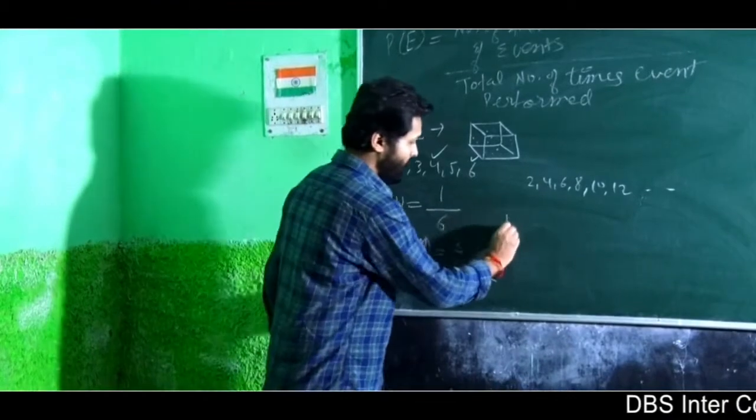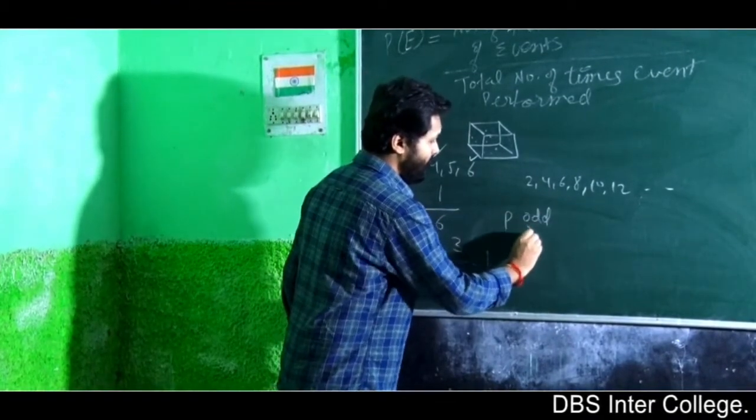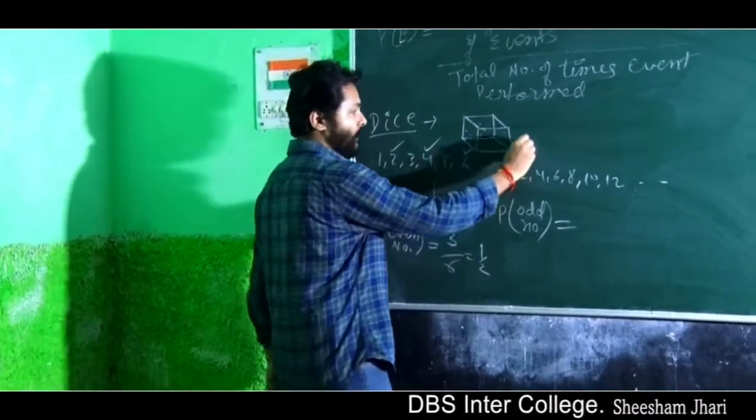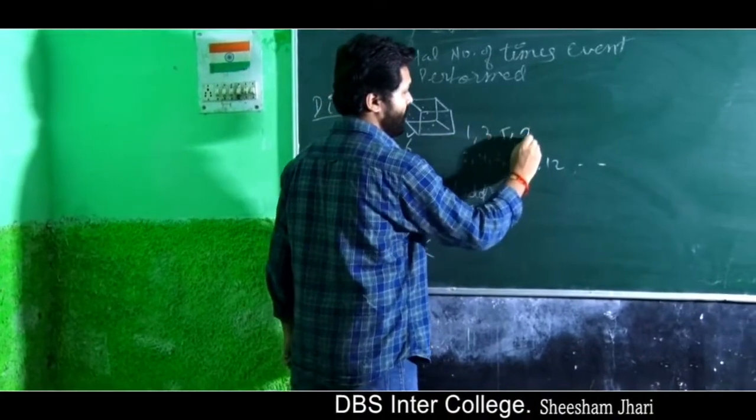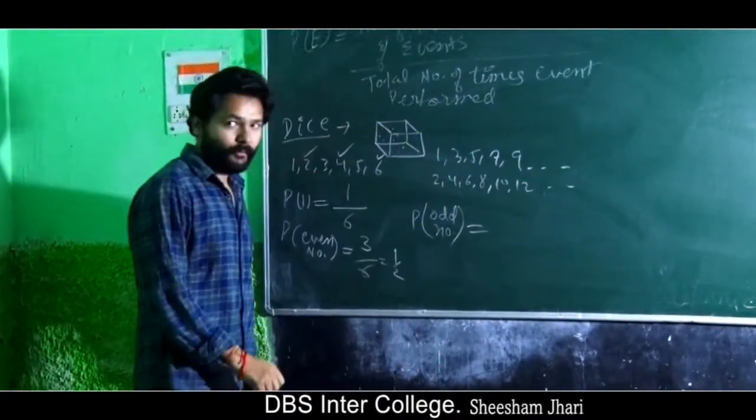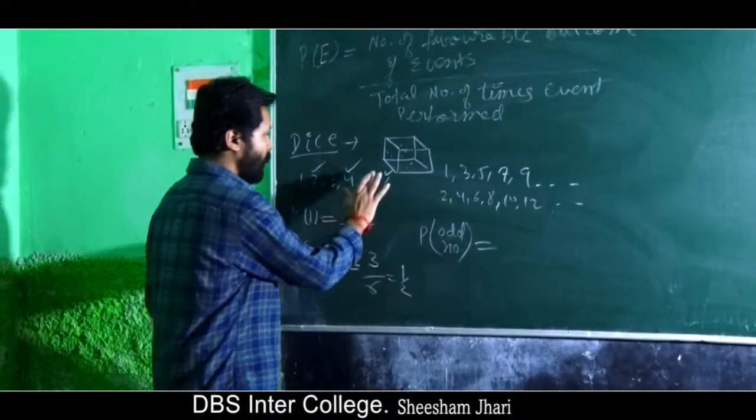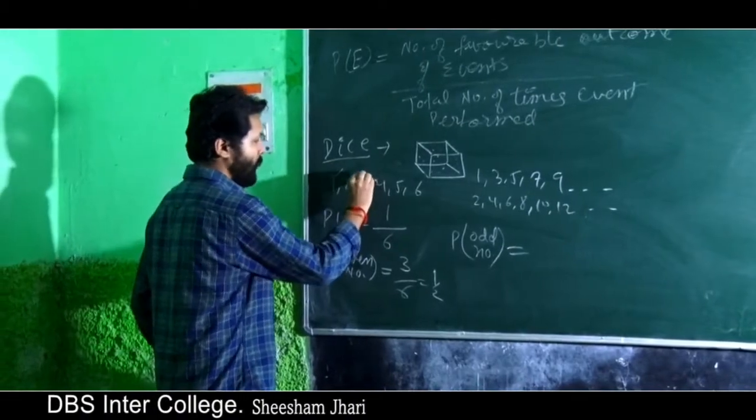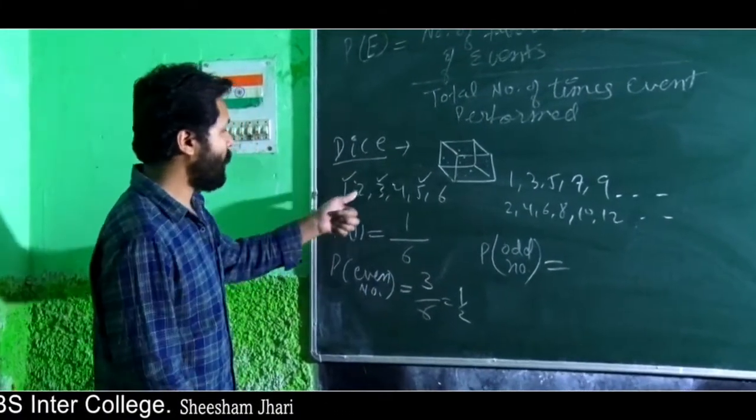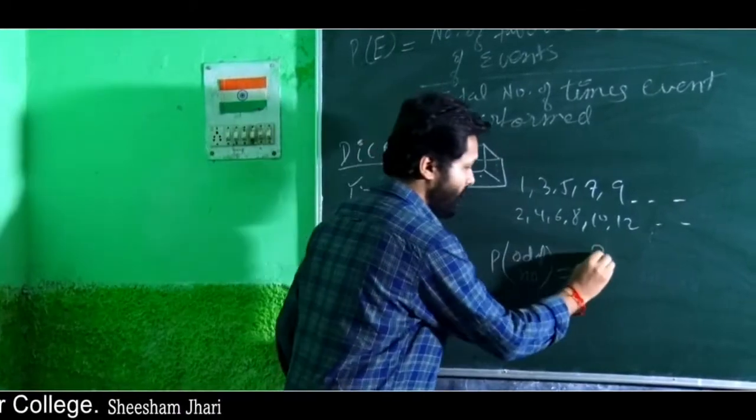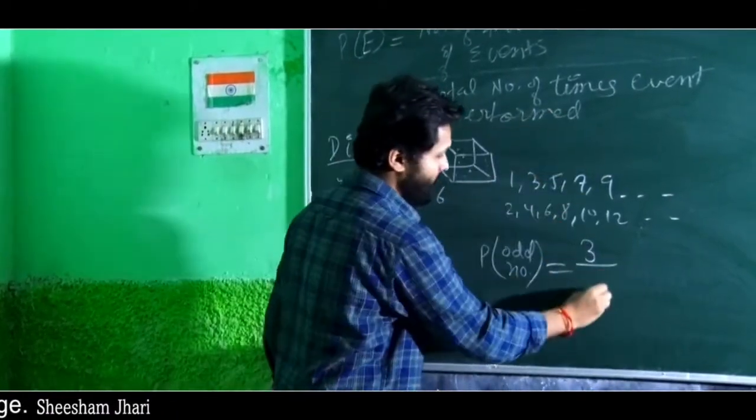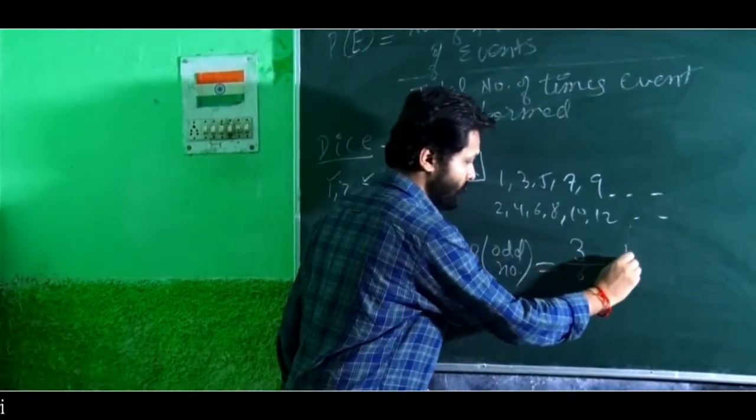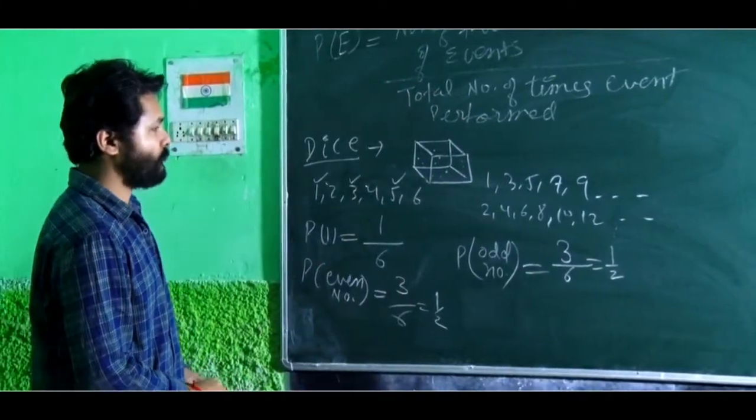Now, what is the probability of getting an odd number? Odd numbers are like 1, 3, 5, 7, 9. So what are the odd numbers on our dice? The odd numbers are 1, 3 and 5. So there are 3 favorable outcomes and the total number of outcomes is always 6. So the probability of getting an odd number is again 1 by 2.